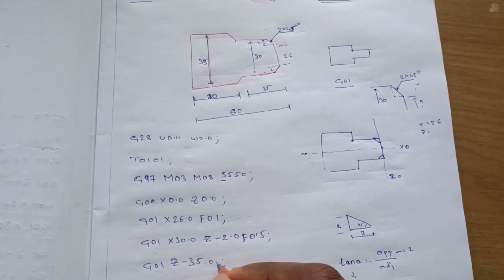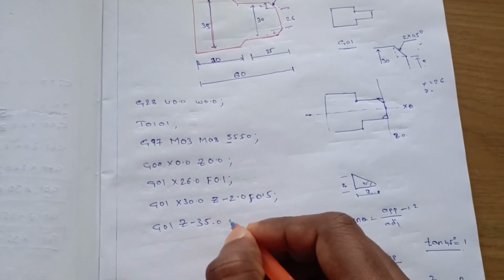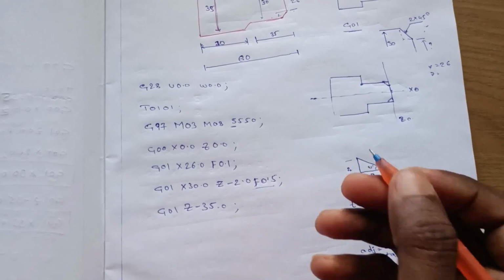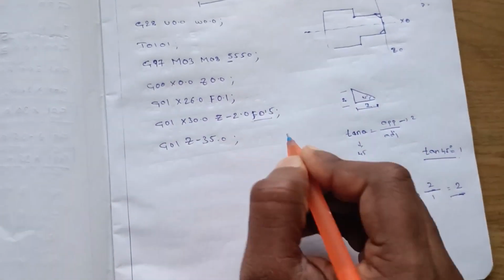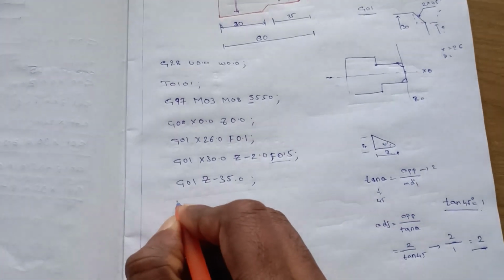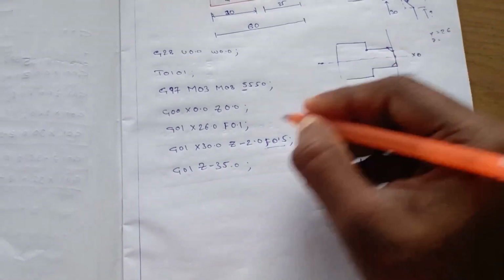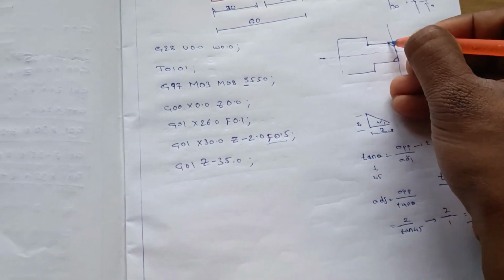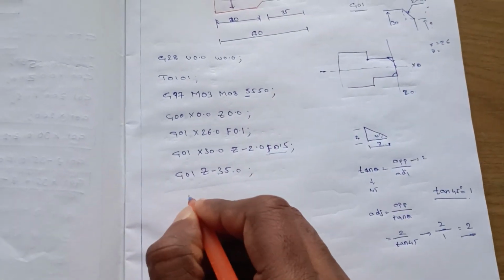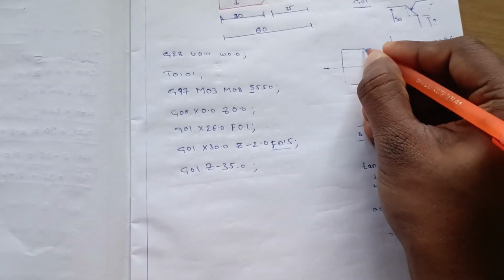Here I'm not giving the particular feed, because the feed of 0.5 is enough for all. That's why I've stopped giving the feed. And for this statement the tool moves from here to here. Later here we need to create a chamfer.